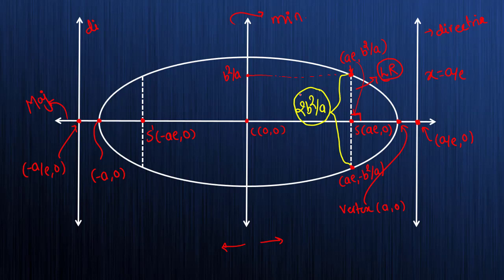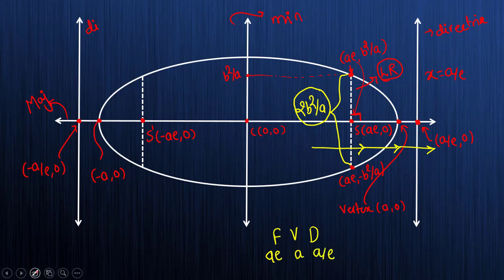Okay, what are the important parts we have seen? Look, I will give you a trick here, remember it in this way. If you move from the center to the directrix, first you will get the focus, then you will get the vertex, and then you will get the directrix. So focus, vertex and directrix, FVD. Remember it in this way, FVD, and its coordinates are ae, a, and a by e. Trust me, it is the most important way to remember the ellipse.